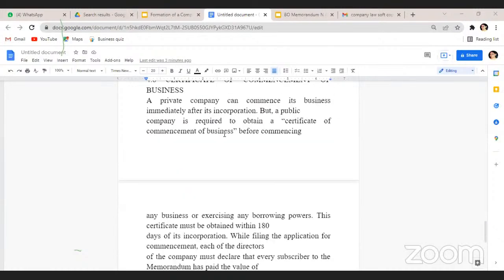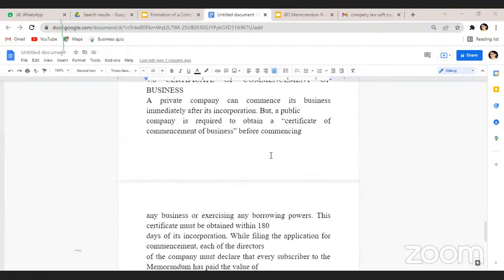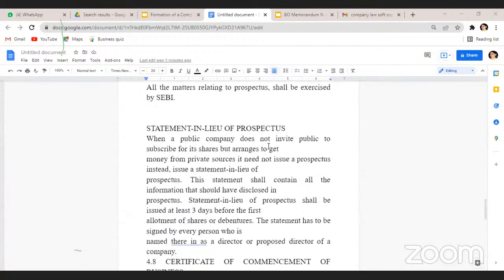The next one: once capital is raised through the prospectus by the public limited company, the fourth and final step in the formation of a public limited company is obtaining a certificate of commencement of business. You can expect this in the short answers, and even statement in lieu of prospectus.